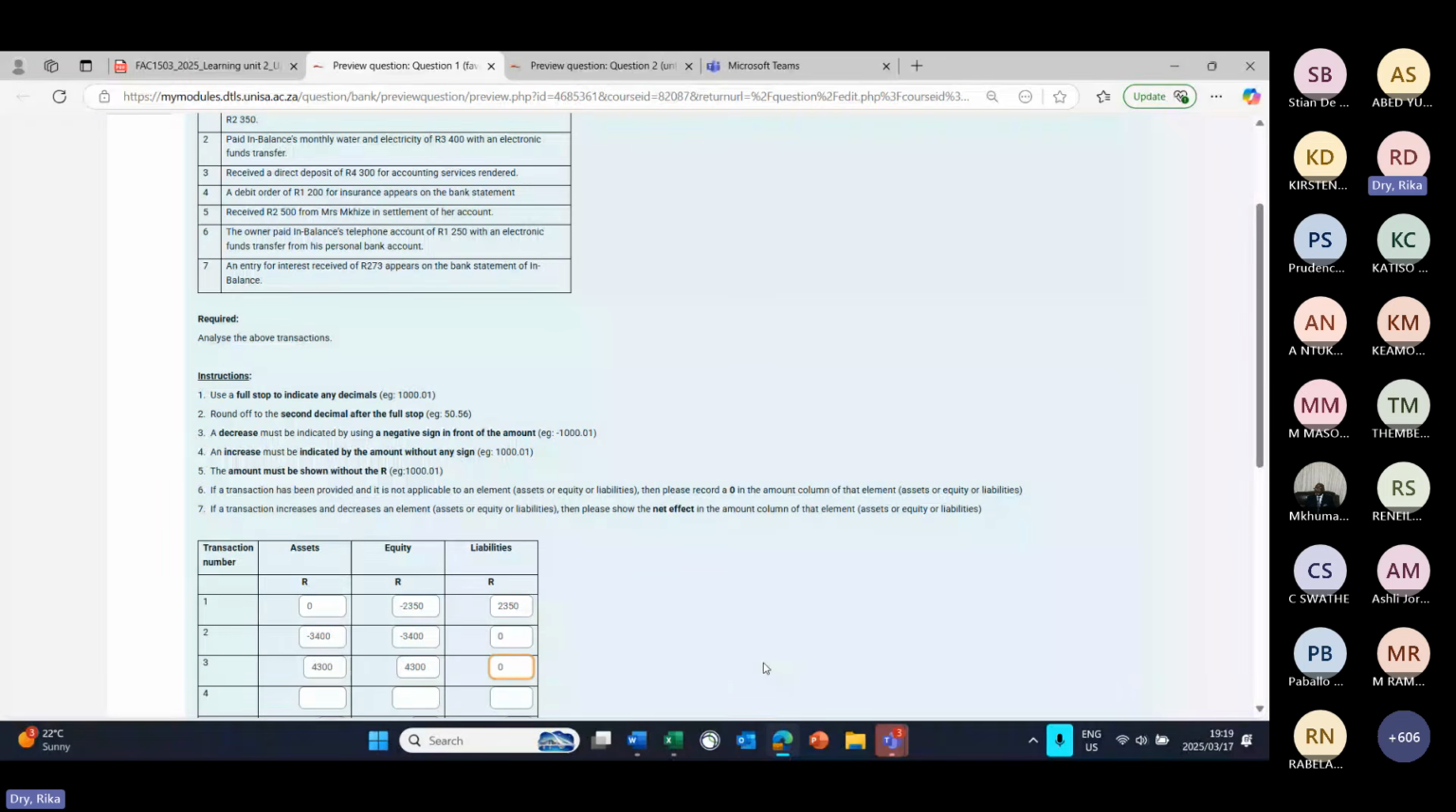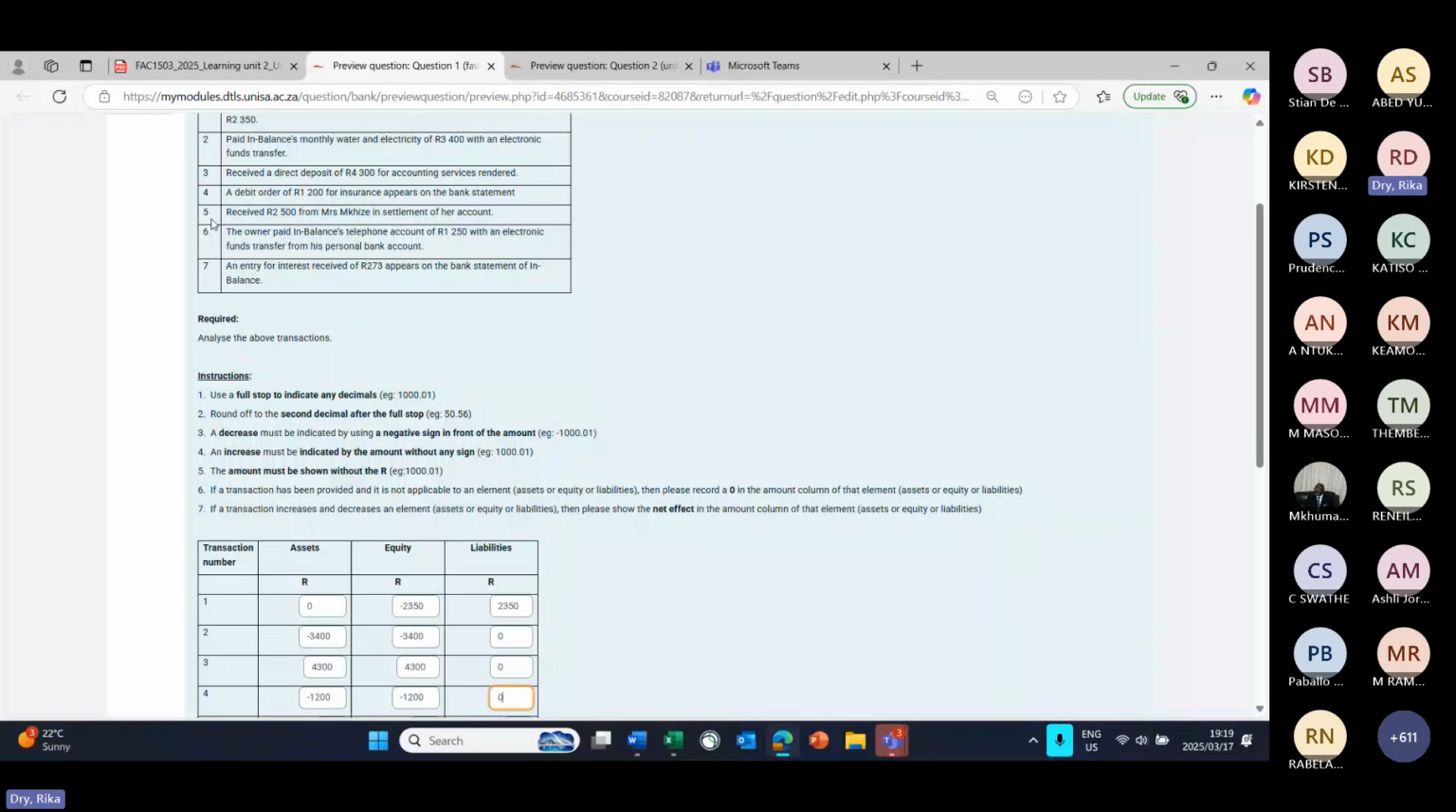Then transaction 4. A debit order of 1,200 Rand for insurance appears on the bank statement. So a debit order means the money was taken from our bank account. So our bank account decreased with minus 1,200, indicating the decrease in our bank account. Insurance is an expense, so it decreases equity. And this time around, we once again have a 0 under liabilities.